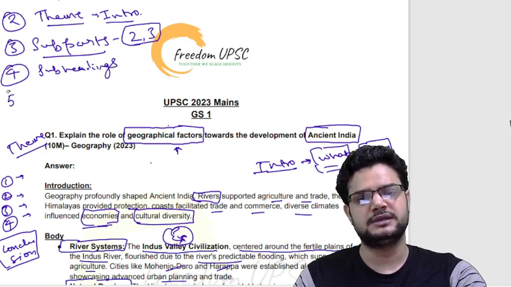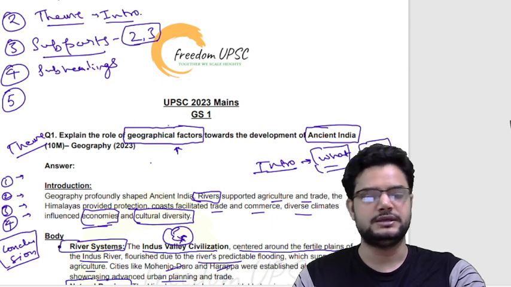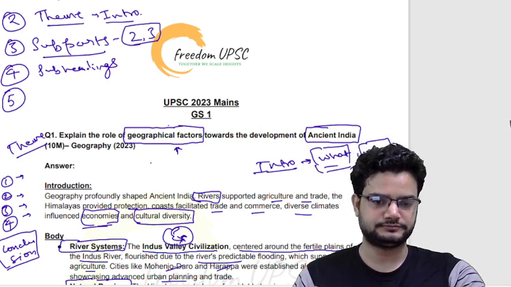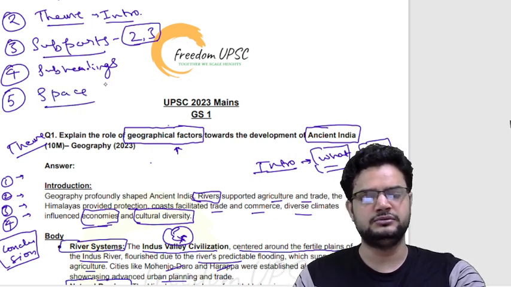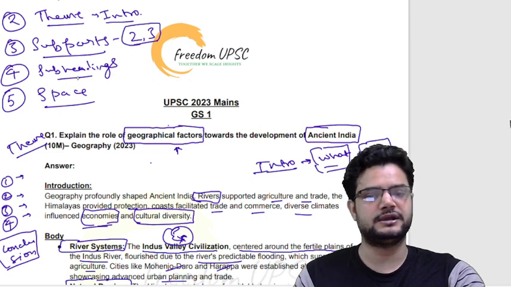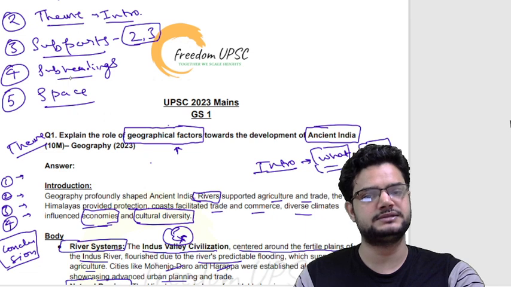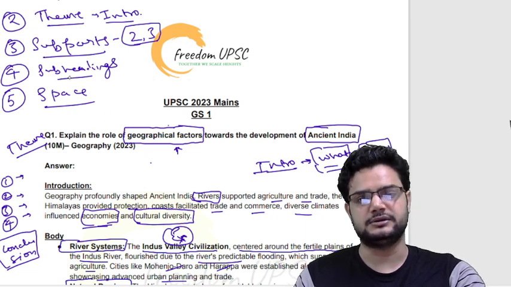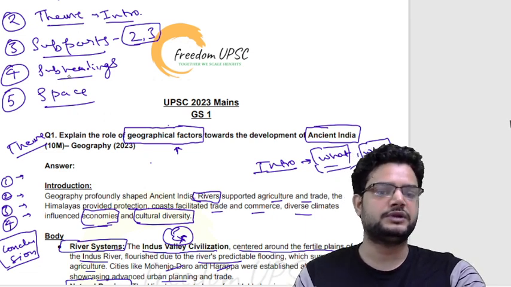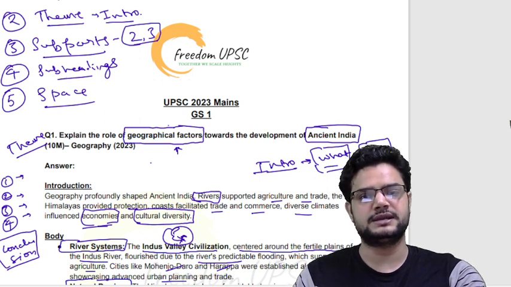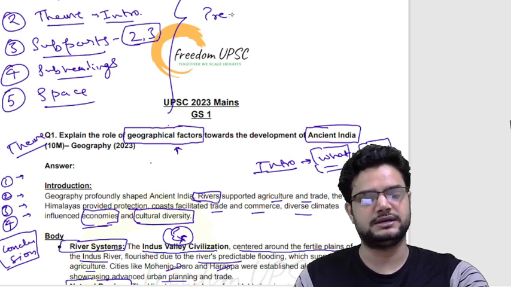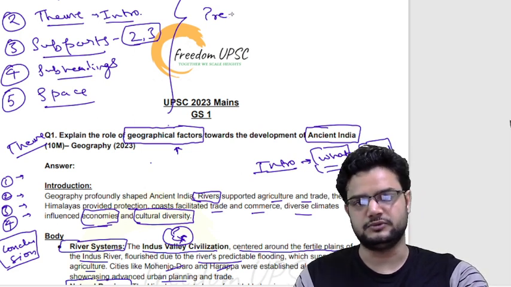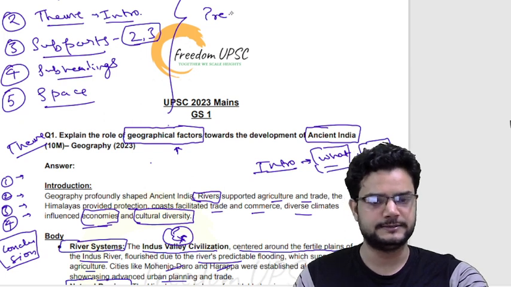After the subheadings, the fifth thing you have to do is decide what space you would allocate to each subpart in your answer sheet. If there are 2 pages and 2 subparts, on the first page you will write the introduction and first part, and on the second page you will write the second part and conclusion, like that. Equal allocation of space to each subpart. If you consider these 5 things, then I would say the presentation aspect and your content will be fairly distributed and fairly concluded, right?